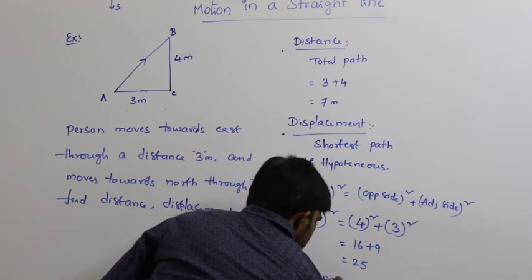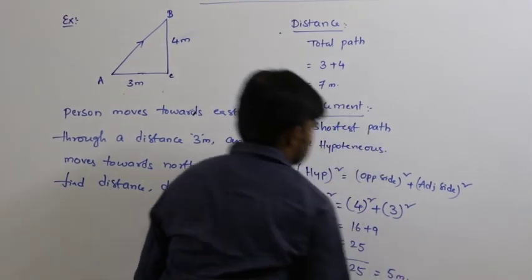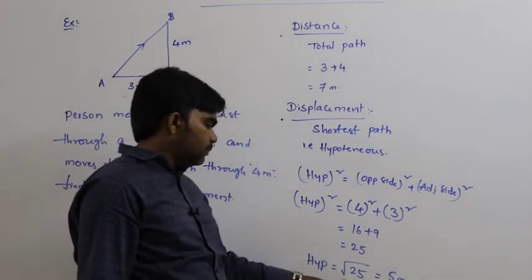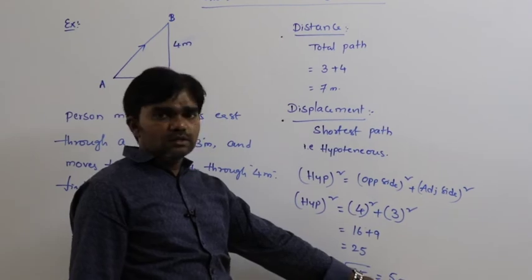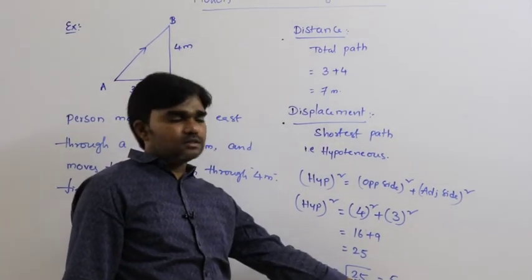Therefore, applying square root on both sides, hypotenuse equals under root 25, that is 5 meters. So the displacement in this situation is 5 meters.